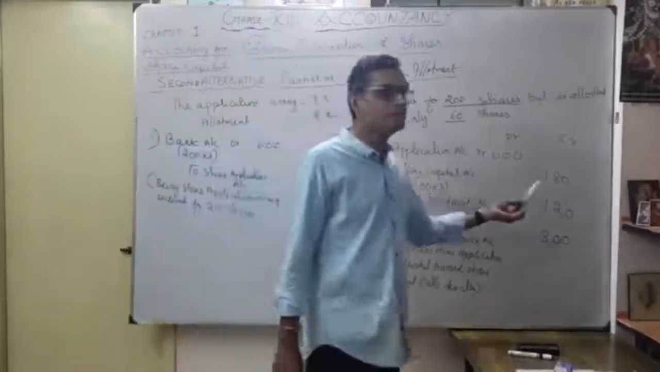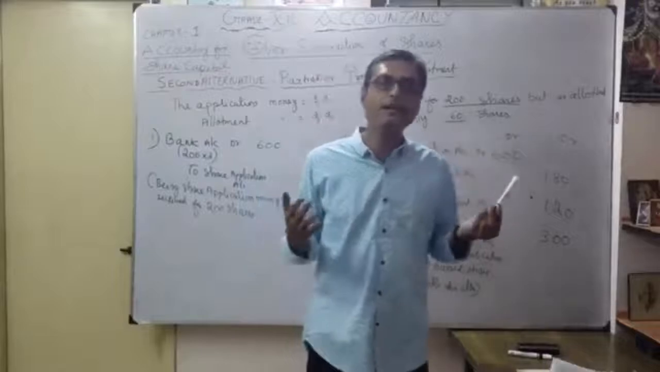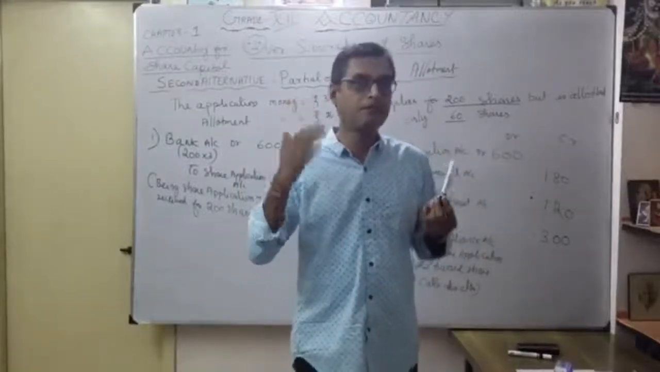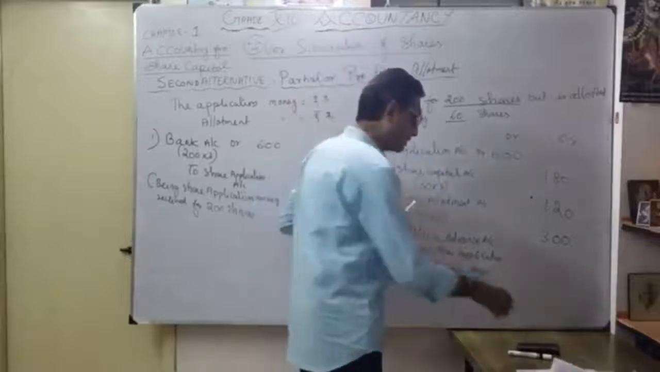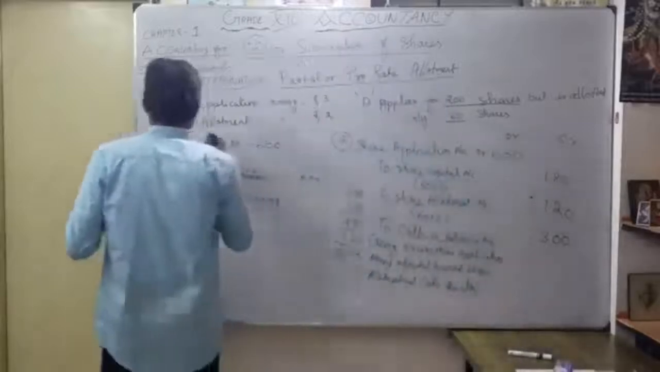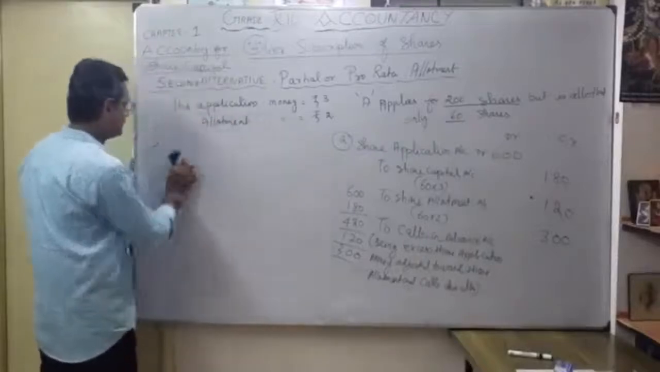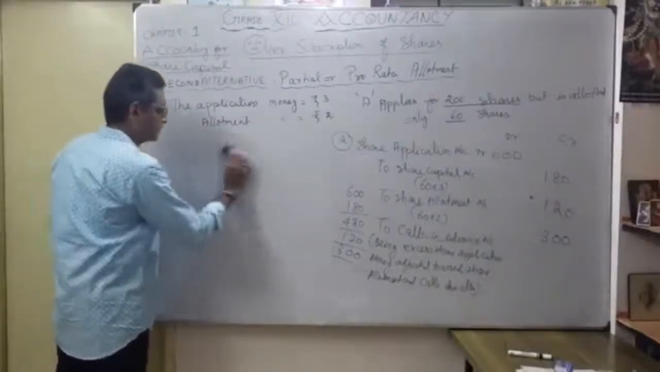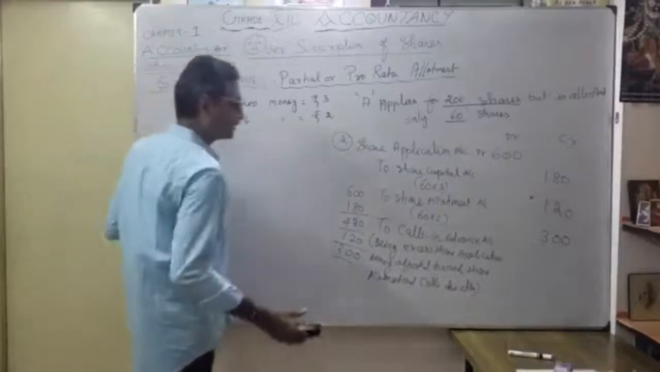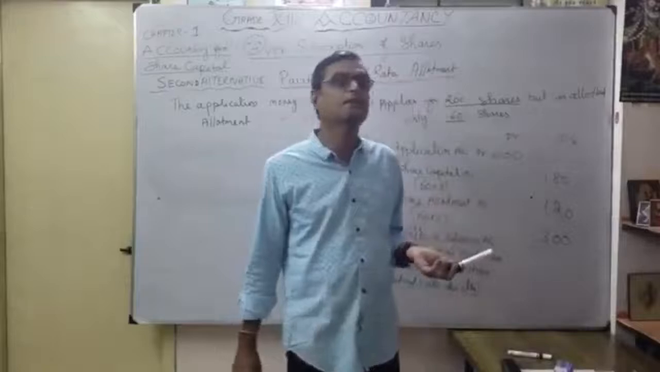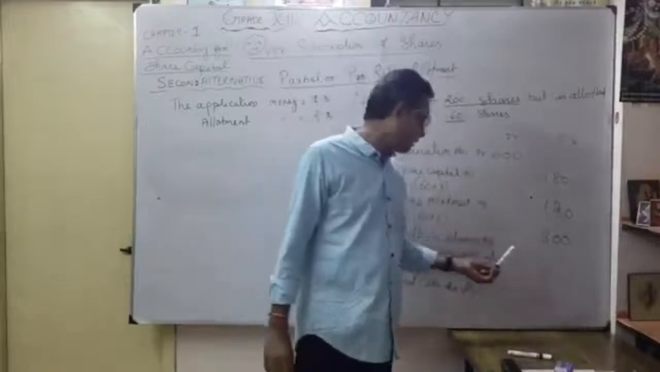Suppose whatever money I receive, I don't want to keep the balance. I want to refund it after utilization for share allotment. So what is the entry? Simply, I will show you. That is the second example. In the first example, I utilized the excess money for share allotment first, and thereafter any excess money available, I utilized for the calls in advance account.